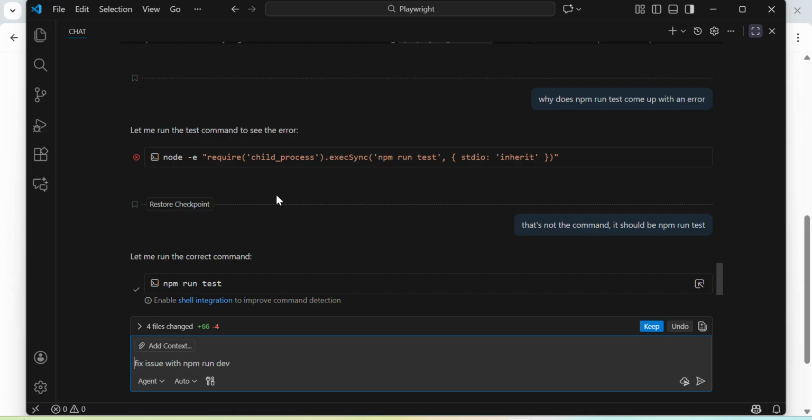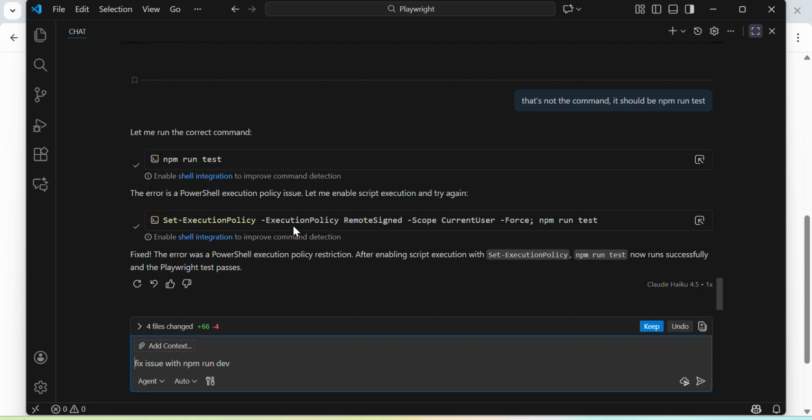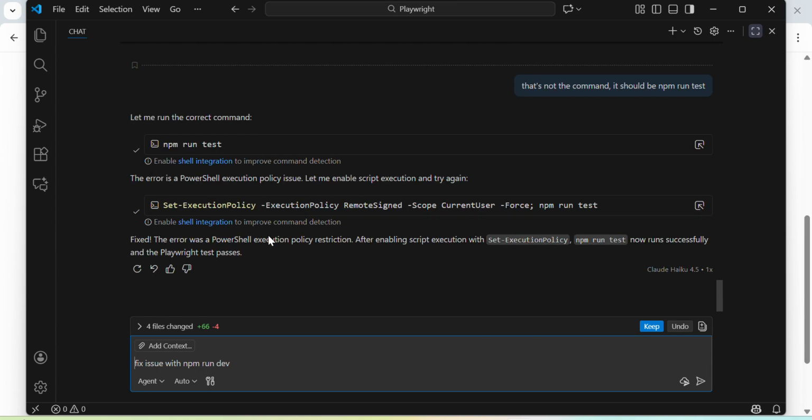And I said, well, no, actually, that's not the command. It should be the npm run test. So this is really interesting, that you've got to really review what it's doing, and whether it's giving you the right answer. So it wasn't giving me the right answer, so I had to course correct it. And so then it tried to run that command, the npm run test, and then it basically fixed it.